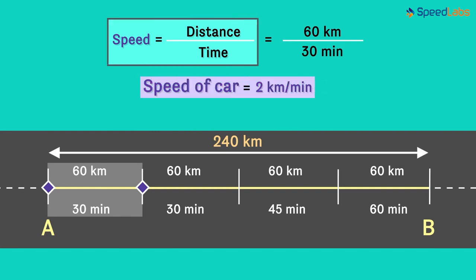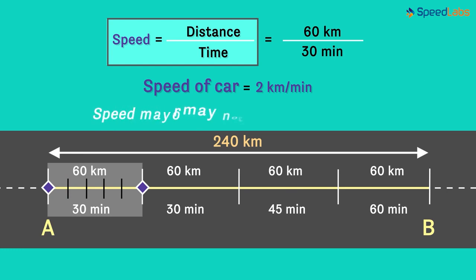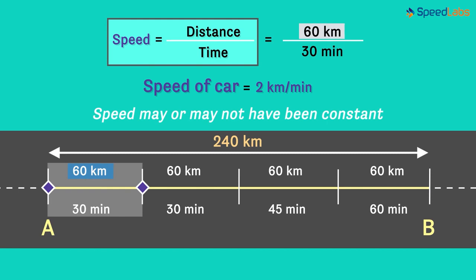But is this speed a constant speed? It means that if I further divide this path into smaller paths, then does that mean the speed on each smaller path was 2 kilometers per minute only? Well, the simple answer is that we don't know whether speed along this path was constant or not. Speed may or may not have been constant. The only thing that we're told is that the object covered 60 kilometers in 30 minutes. It does not mean that it covered 2 kilometers every minute. Or in other words, speed along this path may or may not be constant. So we cannot say that this speed is constant.